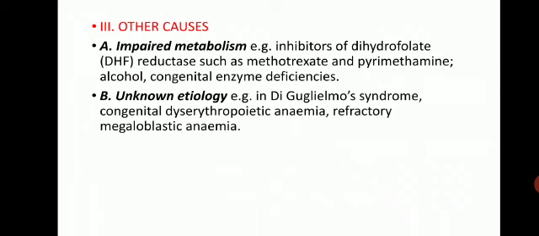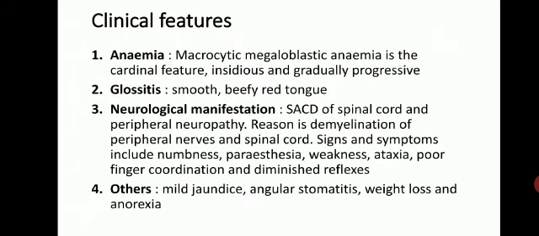Other causes include impaired metabolism, which is because of presence of inhibitors of dihydrofolate reductase, such as drugs like methotrexate and pyrimethamine, alcohol, and congenital enzyme deficiency, or unknown etiology, like in Di Guglielmo syndrome, congenital dyserythropoietic anemia, or refractory megaloblastic anemia. So that is about etiology of megaloblastic anemias.